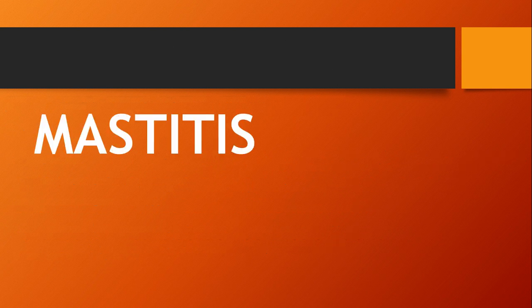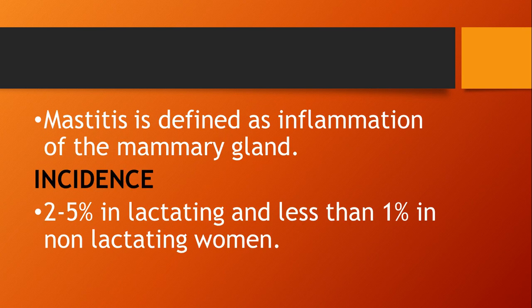The next is mastitis, which is also one of the major complications in the postnatal period. Mastitis is defined as inflammation of the mammary glands. The incidence rate is 2 to 5% in lactating women and less than 1% in non-lactating women. The first complication in the breast is breast engorgement. If we do not do proper management of breast engorgement, it will lead to mastitis, and if we do not take care of or properly manage mastitis, it will lead to breast cancer in later ages.